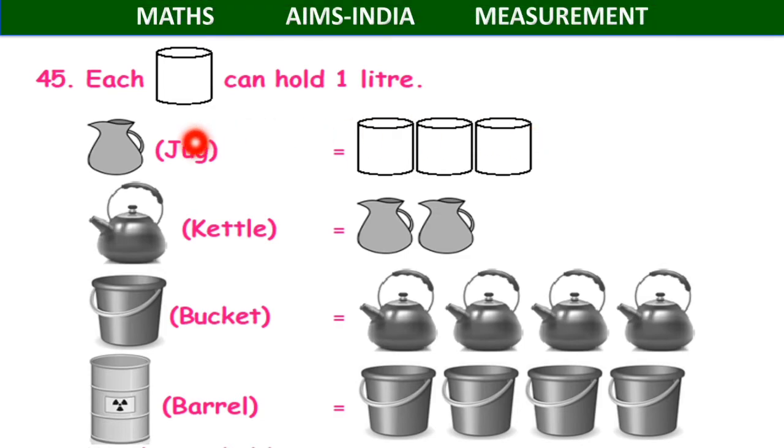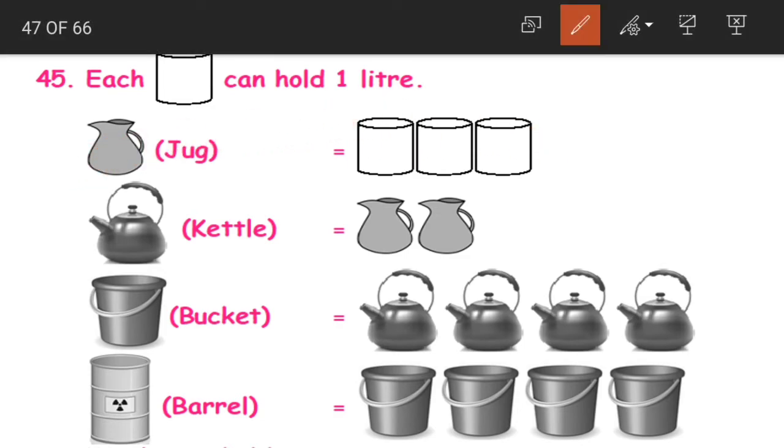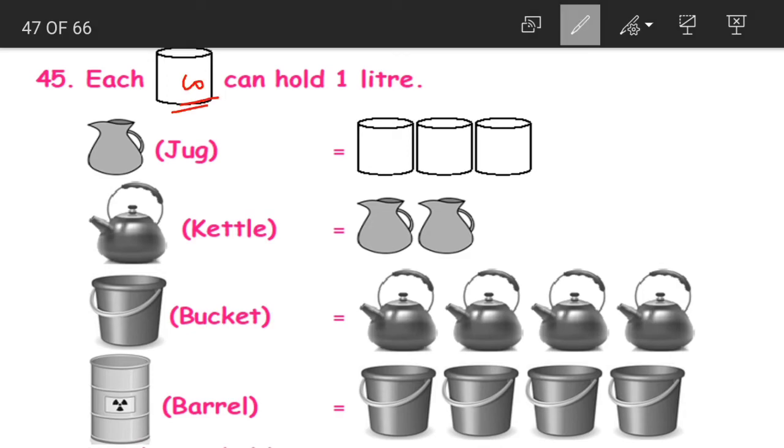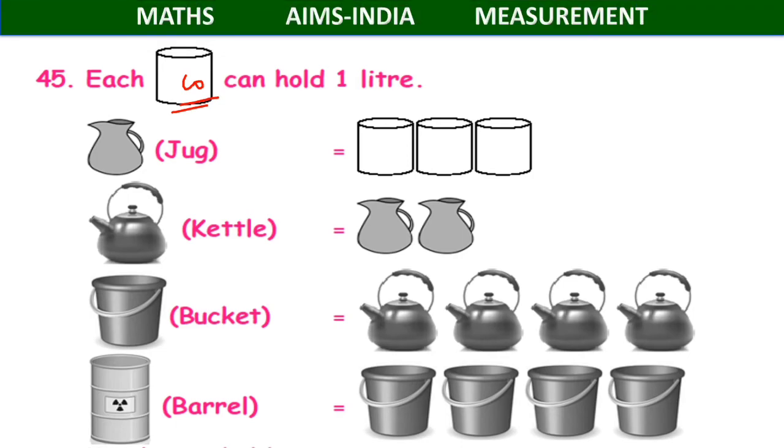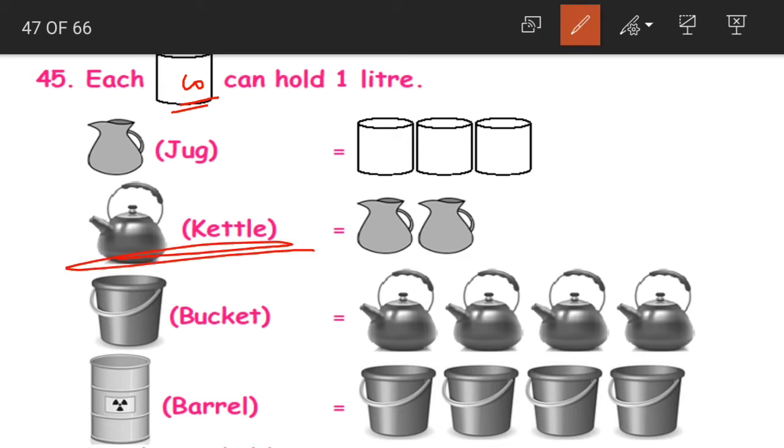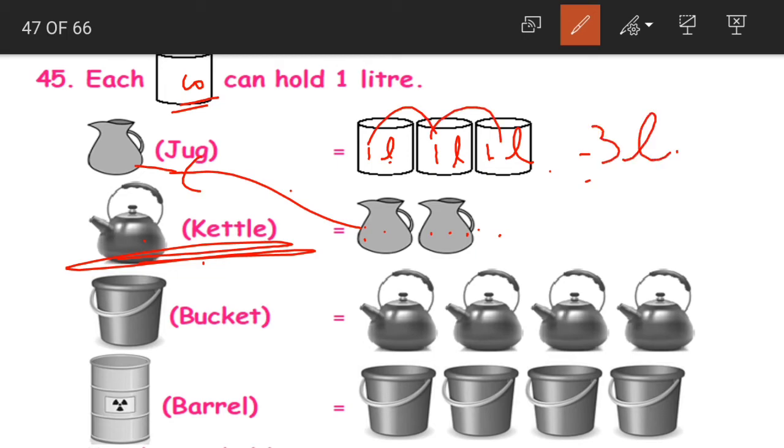And coming to the last question for today, each container can hold 1 liter. Then what is the continuation? The kettle can hold. We want to find out the capacity of the kettle. How much can it hold? Now it can hold 2 jugs. But again, if you see, 1 jug can hold 3 containers. Now what is the capacity of these containers? It is 1 liter each. So 1 liter, 1 liter, 1 liter. So 1 plus 1 plus 1 is equal to 3 liters.